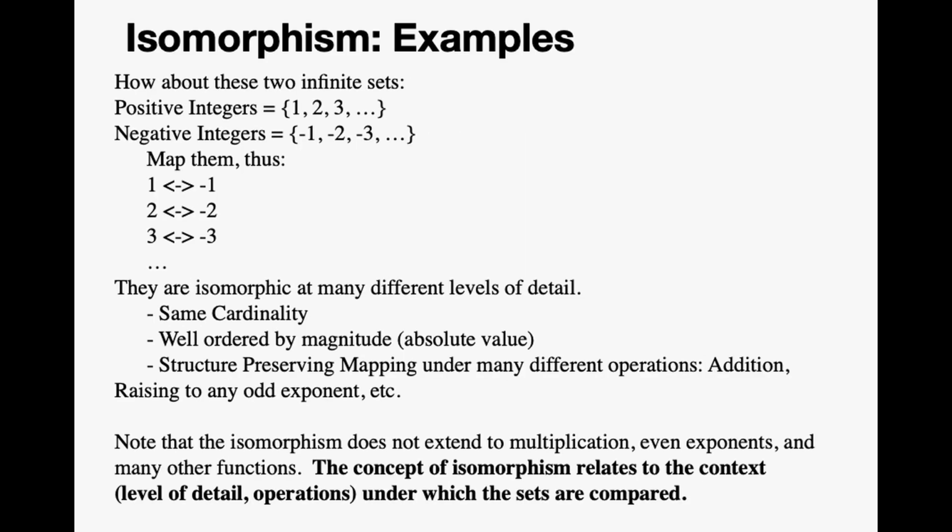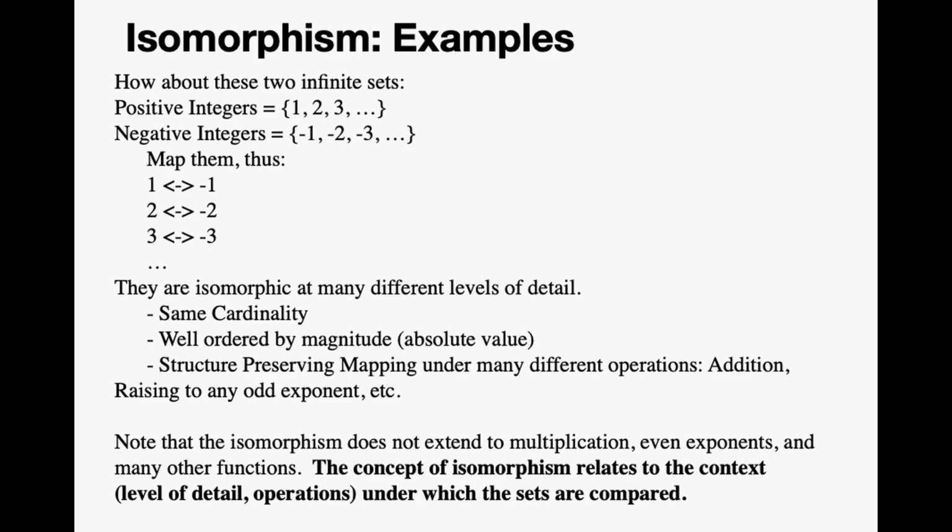How about these two infinite sets, positive integers and negative integers? We would map them 1 to negative 1, 2 to negative 2, 3 to negative 3, etc. And they're isomorphic at many different levels of detail. They're isomorphic simply because they have the same cardinality.